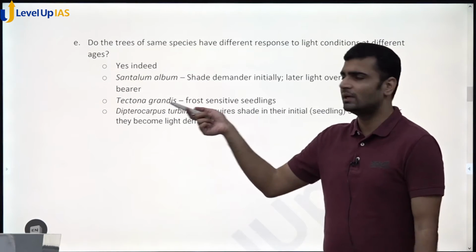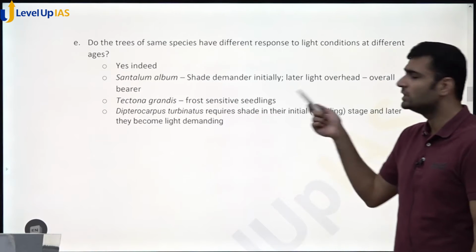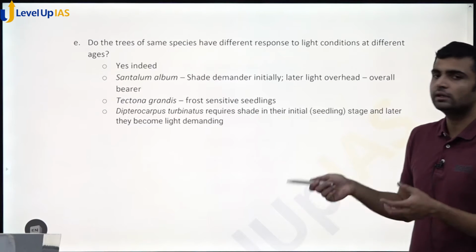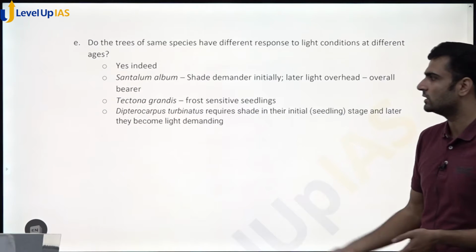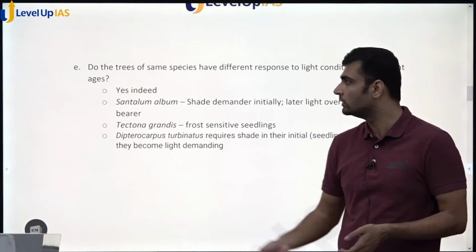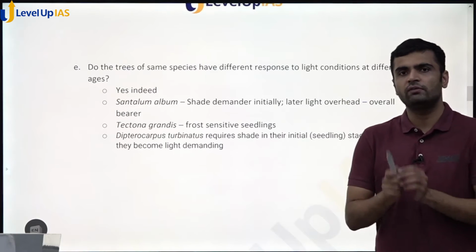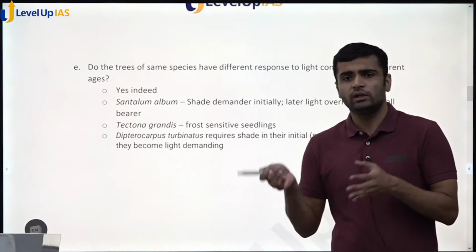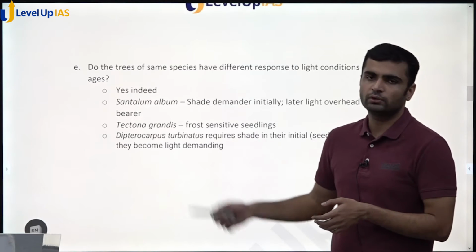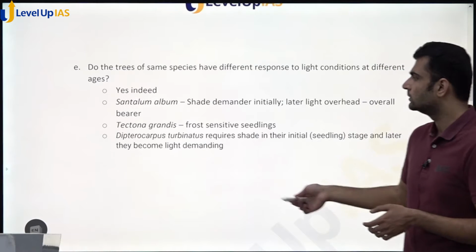A few examples. Santalum album, initially it is a shade demander species, but later it can tolerate light overhead, but overall it is a shade bearer species. Again, Tectona grandis or teak. As I said, use scientific names wherever you can. You can write the common name in brackets, but as much as you can, write scientific names.